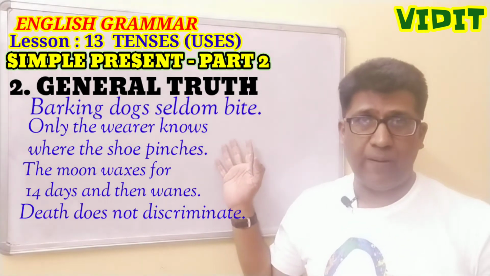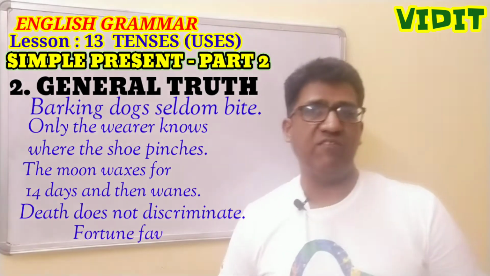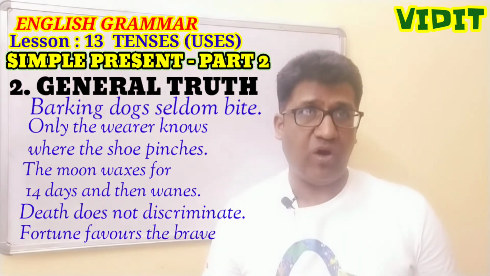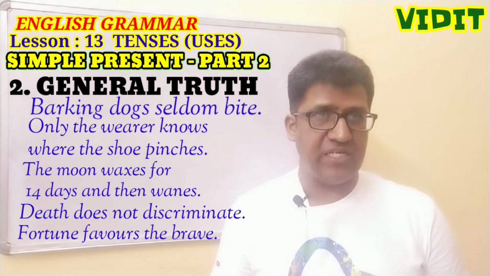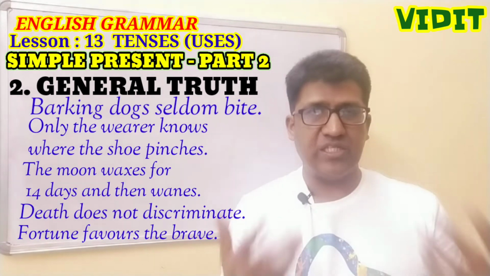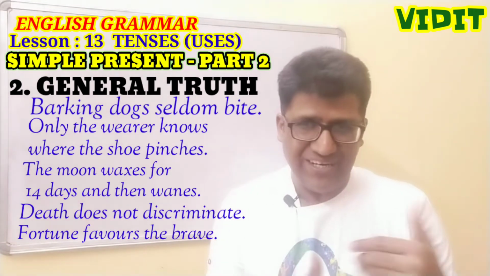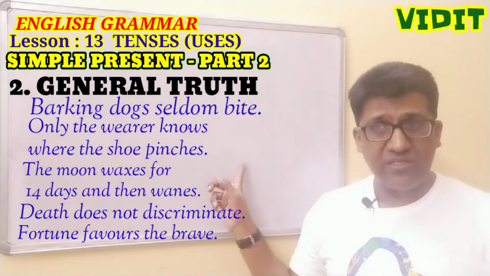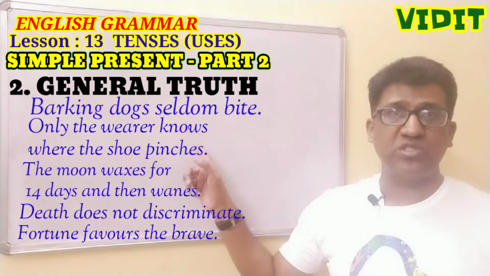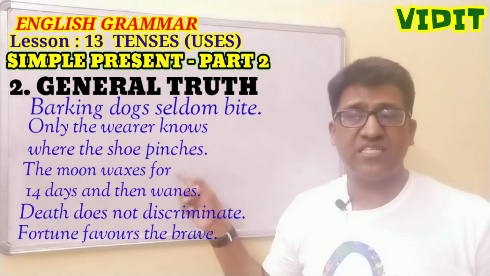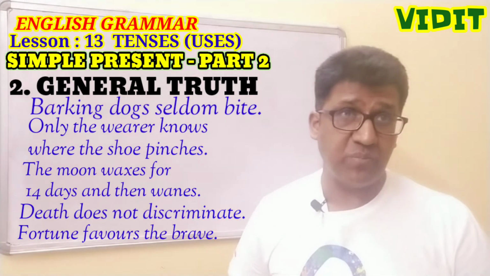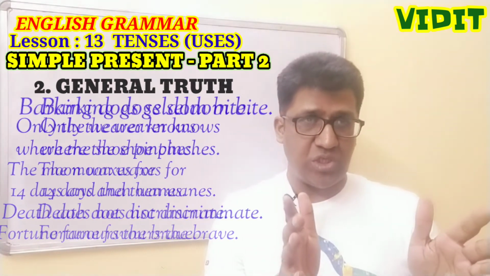Death is singular. And next is fortune favors the brave. Fortune favors the brave means those who are brave, only they are lucky. If you want to be lucky, you need to be brave first of all. So fortune is a singular subject, so we are using the first form of the verb with S. So fortune favors the brave. So this is the second situation.